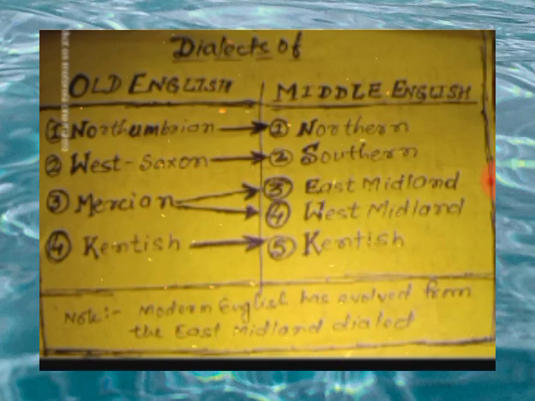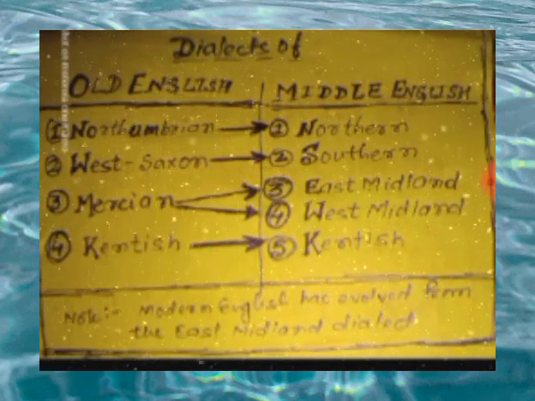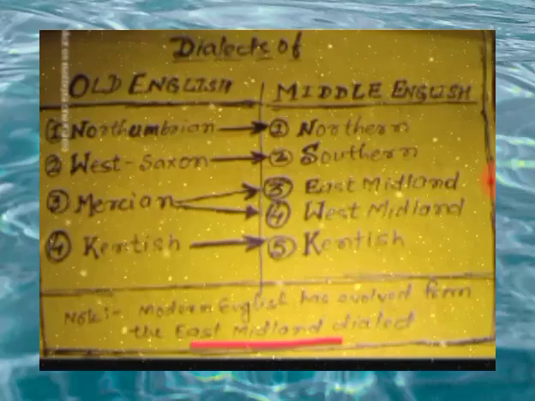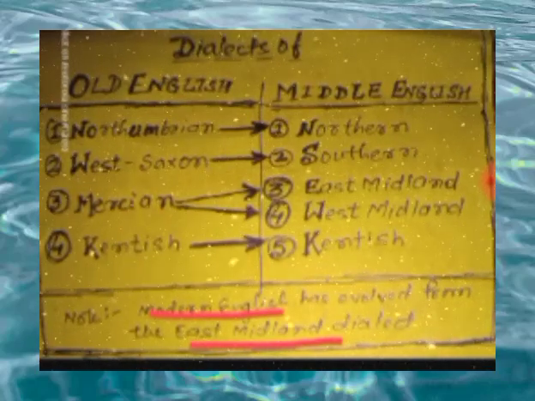Another major part of this topic is this: Modern English has evolved from the East Midland dialect. It means the East Midland dialect, which was derived from the Mercian dialect of Old English, which was divided into East Midland and West Midland, and the same East Midland dialect of Middle English has evolved and changed into modern English. It means Modern English has evolved from the East Midland.